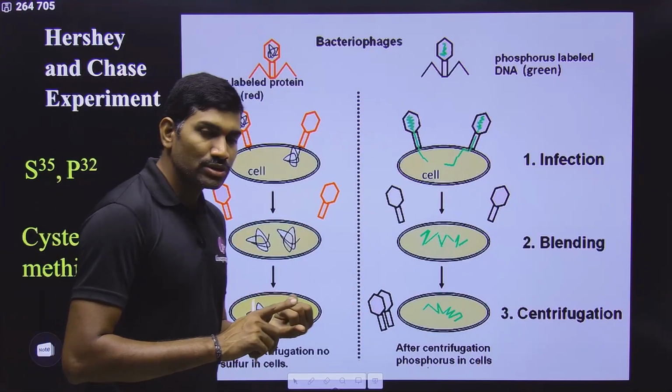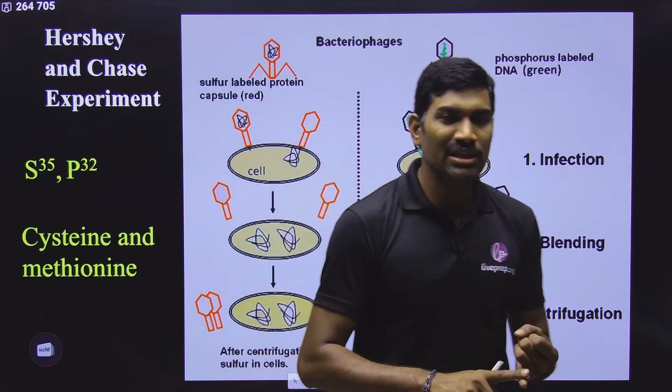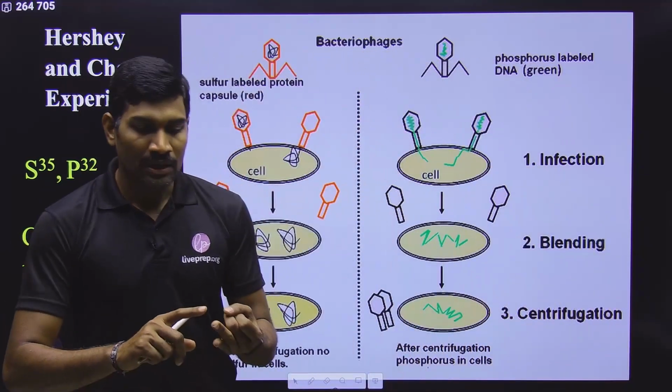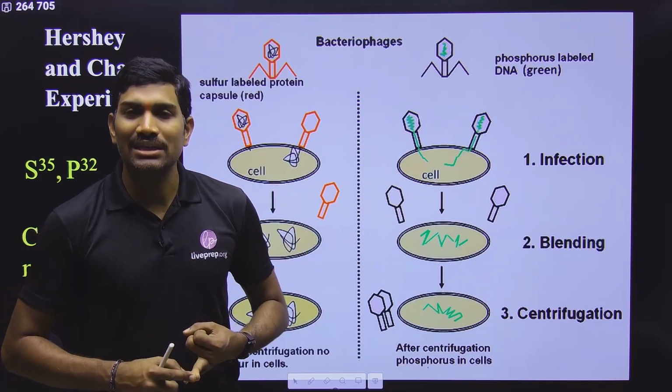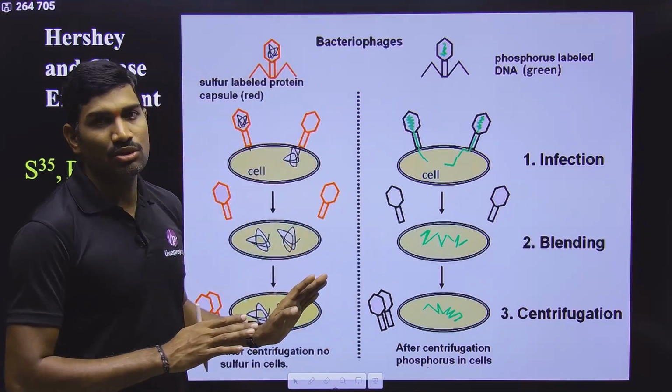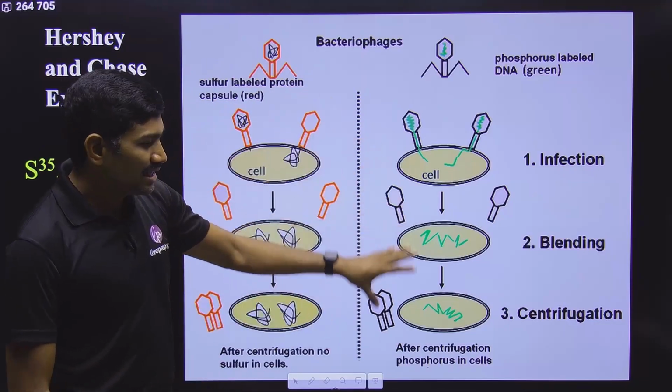Clear? So who first proved that DNA is the genetic material or hereditary material? It is Avery-MacLeod-McCarty. But who unequivocally proved that DNA is the genetic material? It is Hershey-Chase. So please observe all these things. Don't make any mistakes. Understand the experiment.